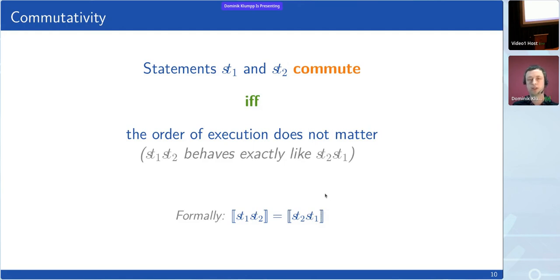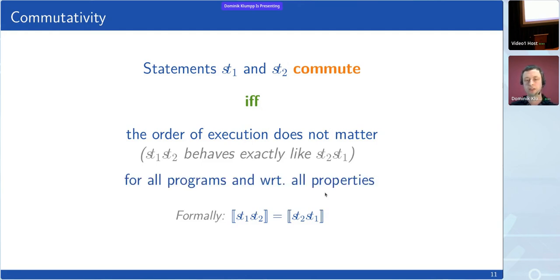This really means the order of execution does not matter for all programs and with respect to all properties, or at least all safety properties, no matter what we're going to verify. So it's a very general notion of commutativity.